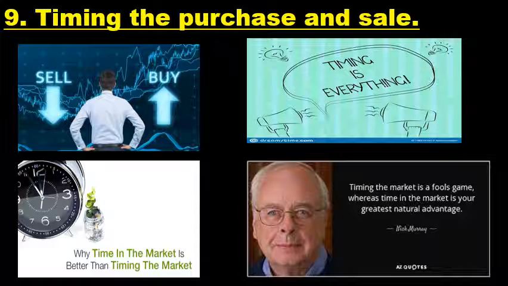Not only in the stock market, even in real estate, even in gold, it is not easy to analyze the time. Analyzing the time means when the price will increase and when it will decrease, which is the right time to buy and which is the right time to sell. When you go for bank FDs or postal schemes, it carries less importance, but there also the rate of interest always fluctuates.